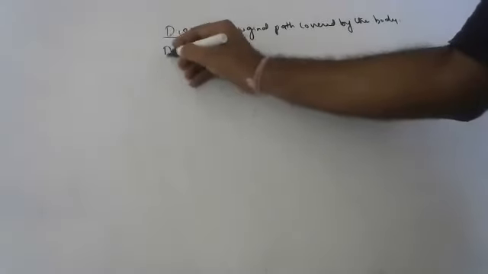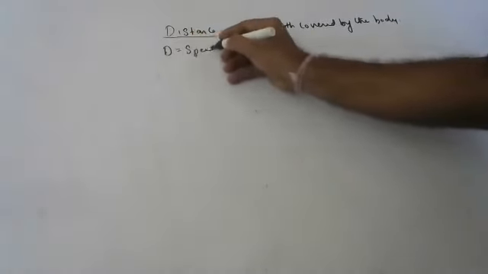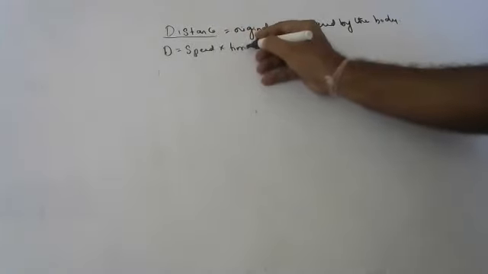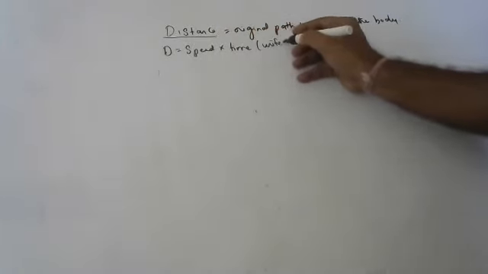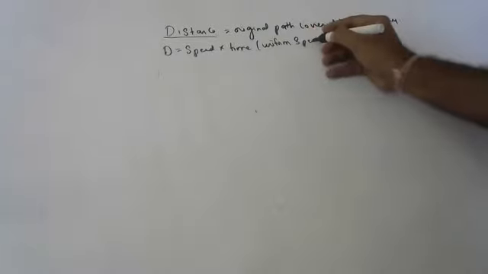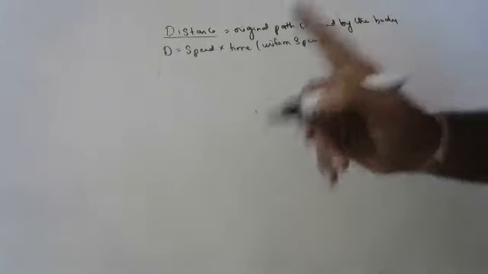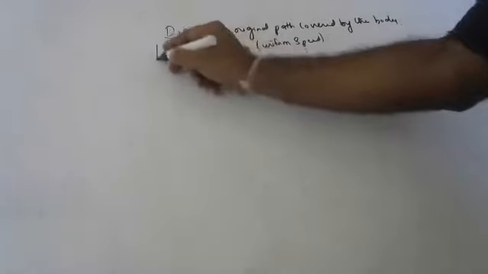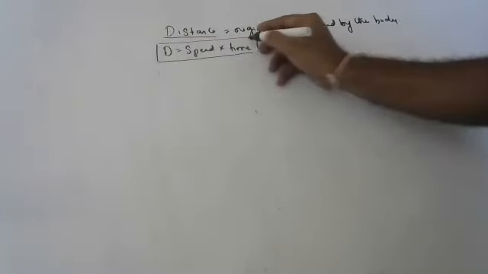And the distance formula is equal to speed into time, provided it is uniform speed only. We have to use this formula if it is uniform speed, meaning speed should not change in the middle. Distance is equal to speed into time.